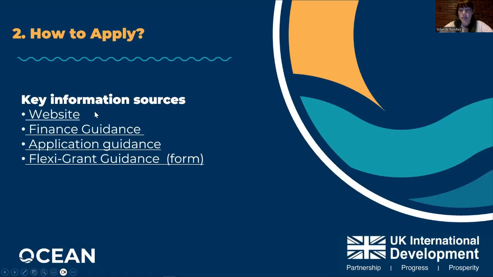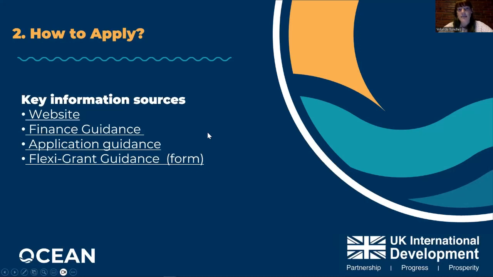First of all, we are going to have a look at the website to check where we can find the documents and where is the place where we can look for the platform for the application. Once we open the application platform, we are going to see that, again, the most important documents are already there, to let us know that we have to read them before starting our application. So the first document we are going to check is the one related to the finance guidance. And also then we are going to have a look at the application guidance. And finally, we're going to see the FlexiGrant guidance.